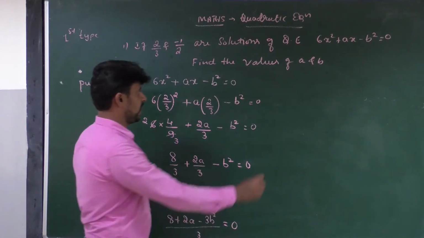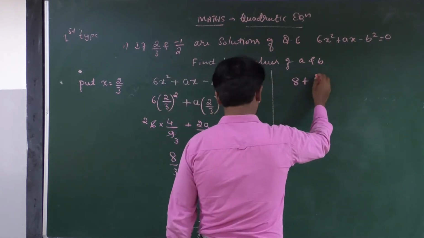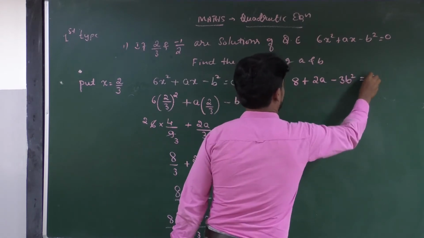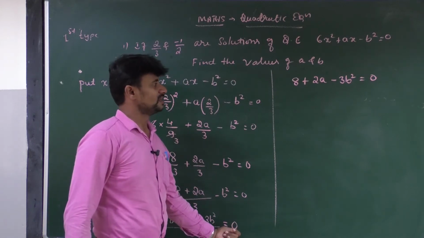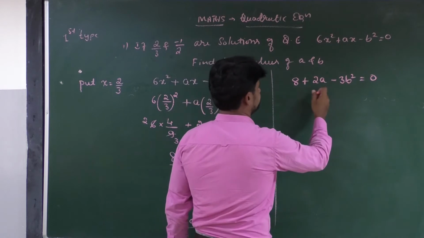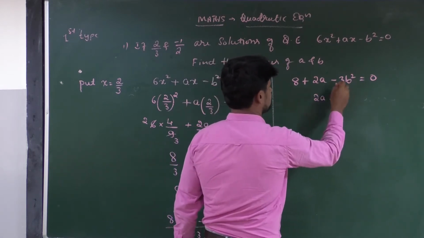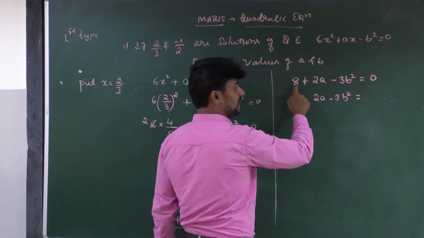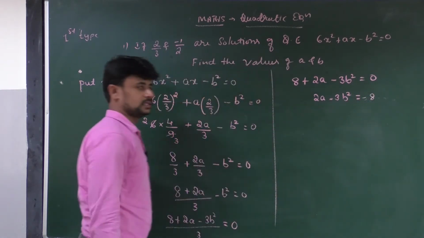Then the remaining equation is 8 plus 2a minus 3b square is equal to 0, because when 3 is multiplied with 0, it becomes 0. Then in the next step, we can solve this: 2a minus 3b square is equal to, here plus 8 is there, if we take it to the right side it becomes minus 8.